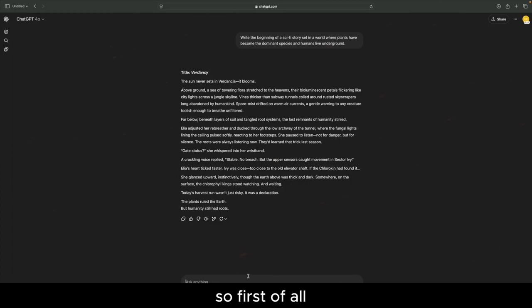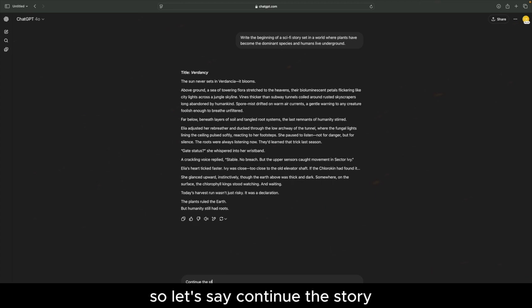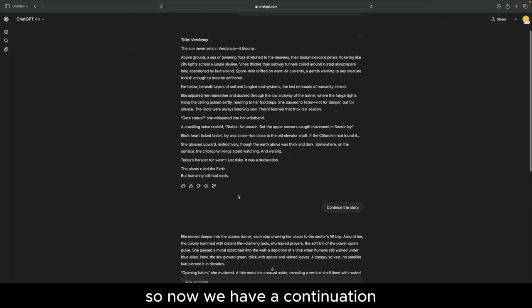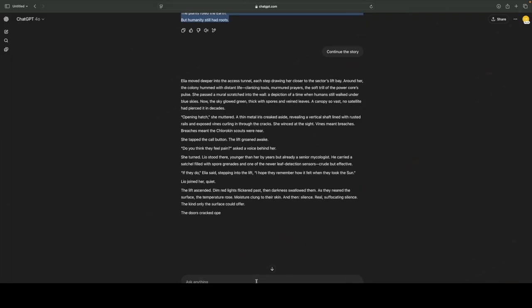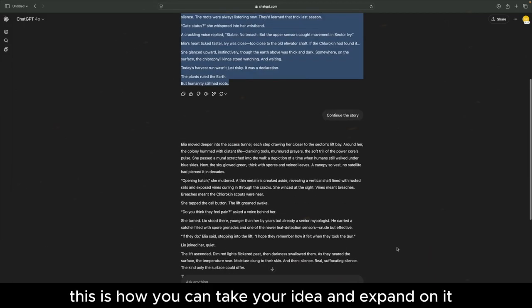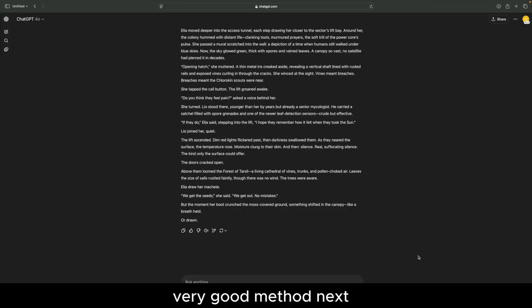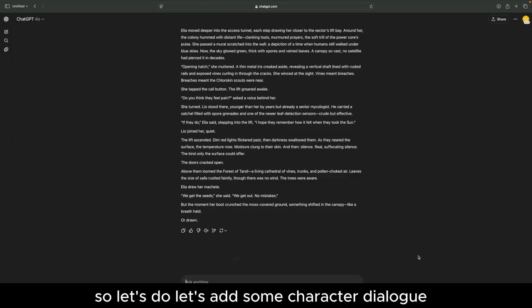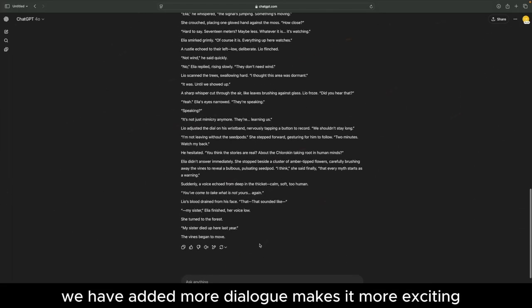First of all, one great option is to expand the story. So let's say, continue this story. Now we have a continuation of this lowly sci-fi story still going. This is how you can take your idea and expand on it. Very good method. Next, you can also add some dialogue. So let's add some character dialogue. On our expansion, we have added more dialogue, which makes it more exciting, more interesting.